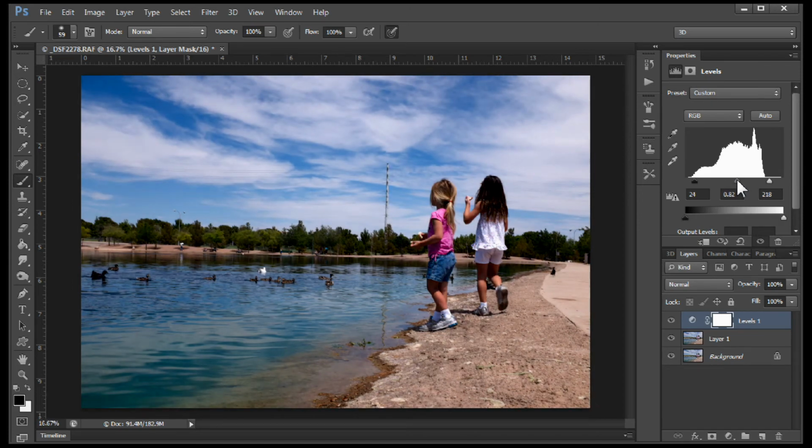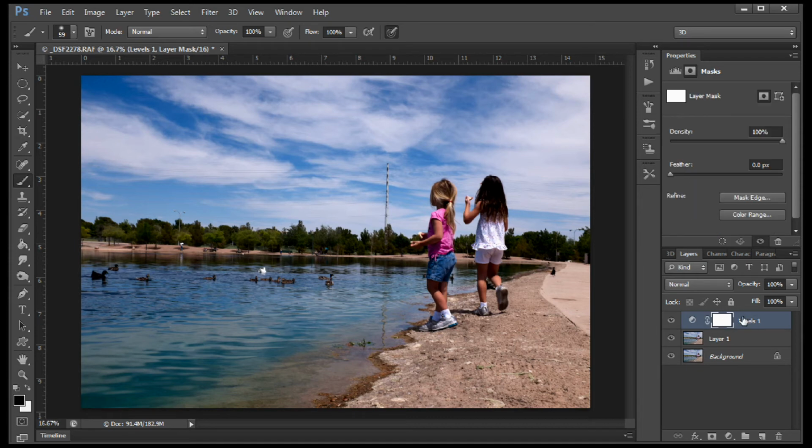Okay, and then if we wanted to adjust the midtones down a little bit, we're going to move to the right. Okay, so now everything's dark except our subject's too dark now. Remember, we were trying to just do this to the water. This is where you see the power of Photoshop. With this layer mask involved, maybe we like the darkness of the sky too.